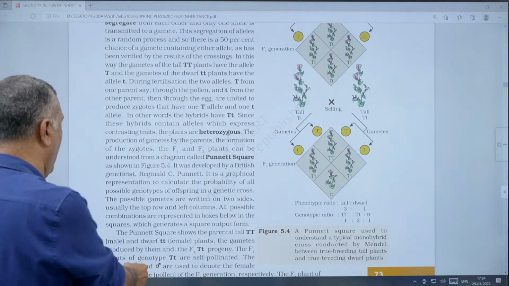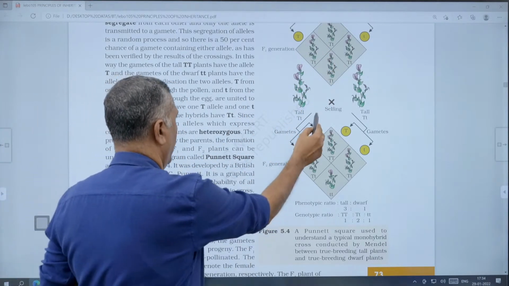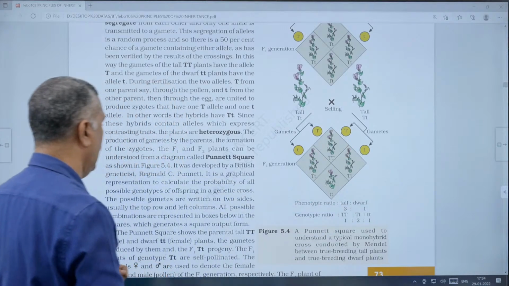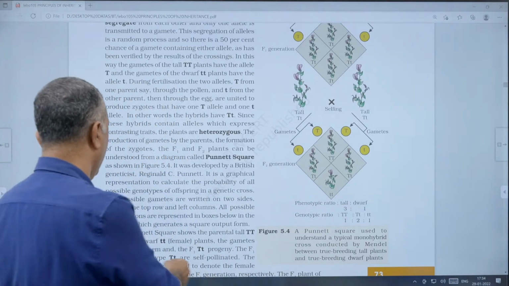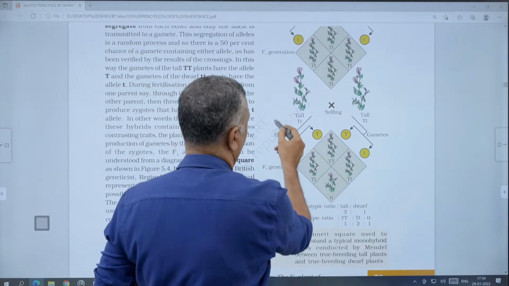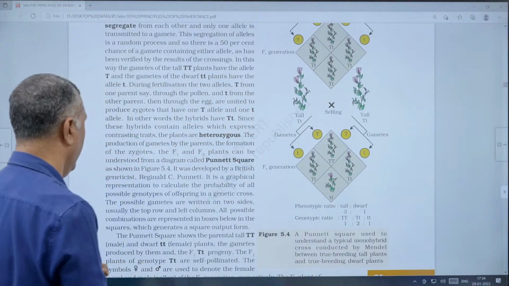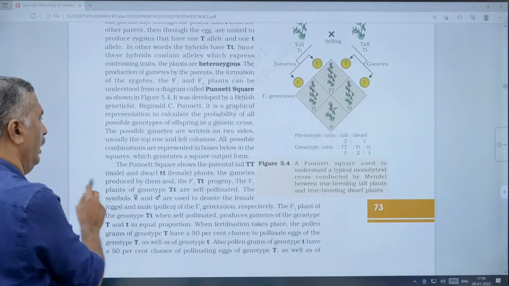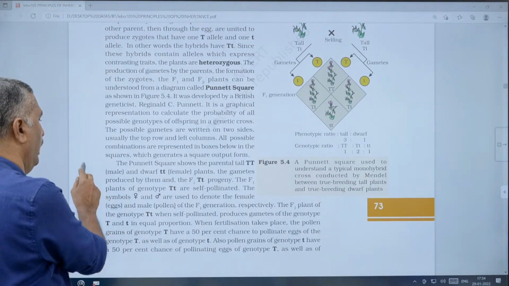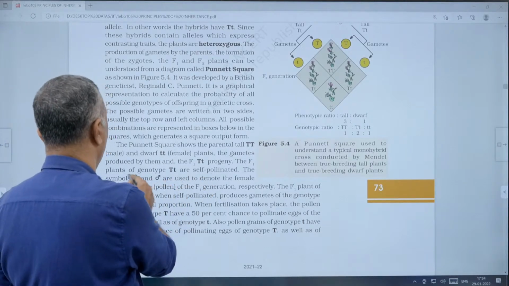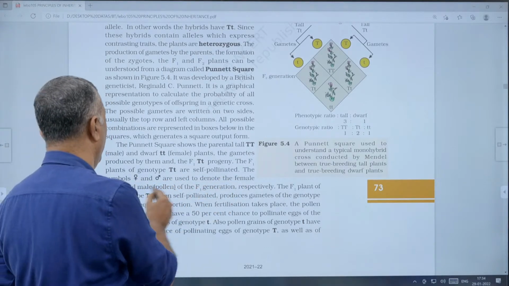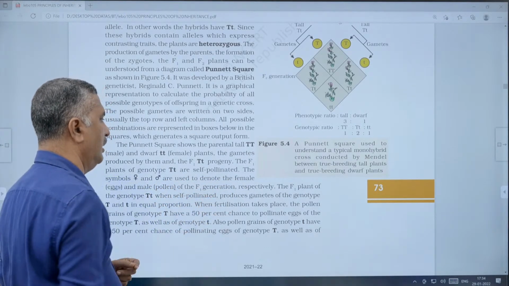The F1 plants of the genotype capital T small t are self-pollinated, and the symbols are used to denote the female and the male pollen of the F1 generation.